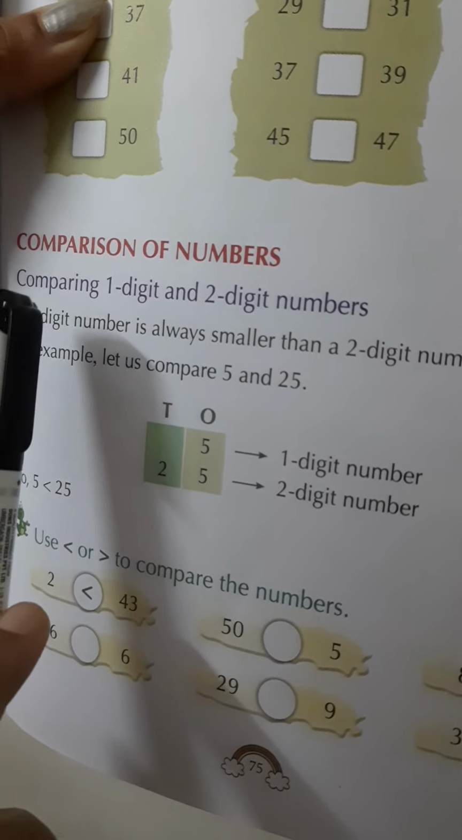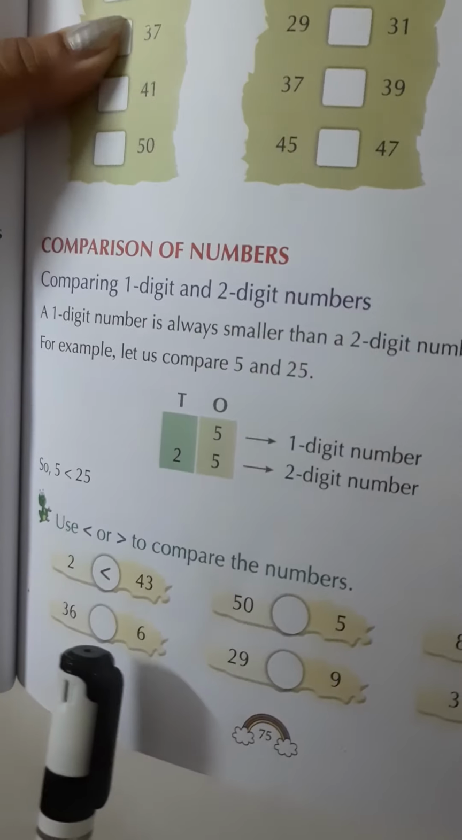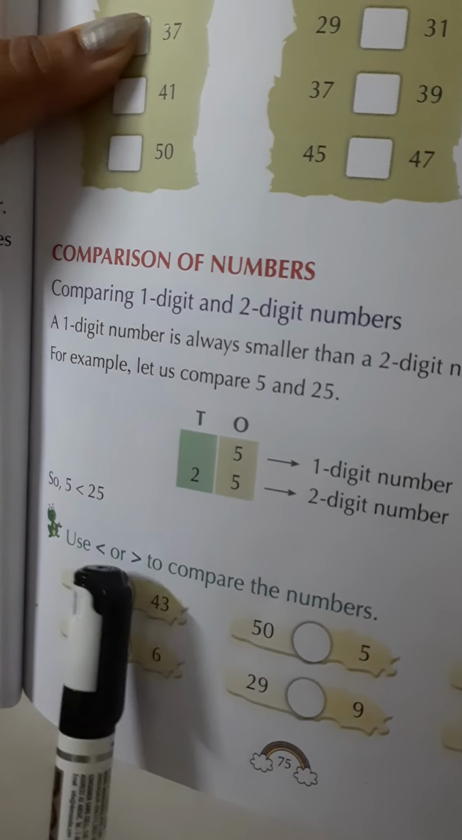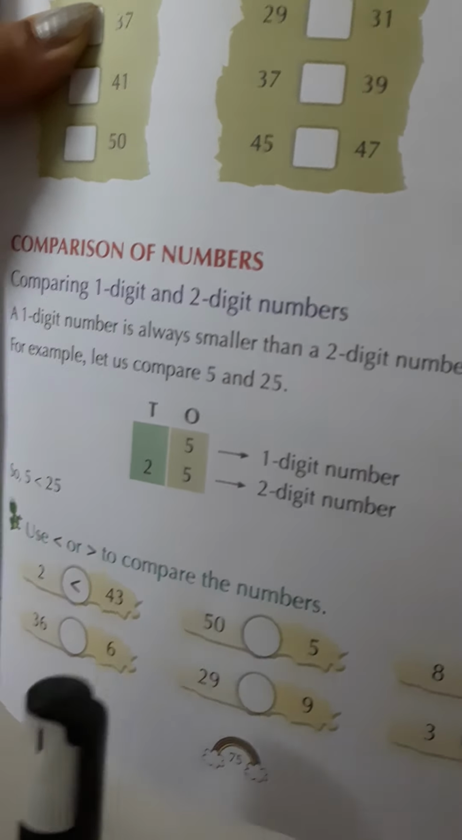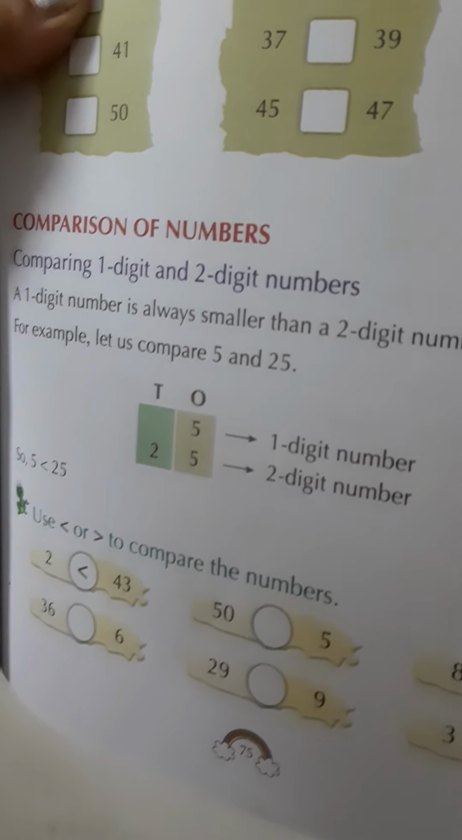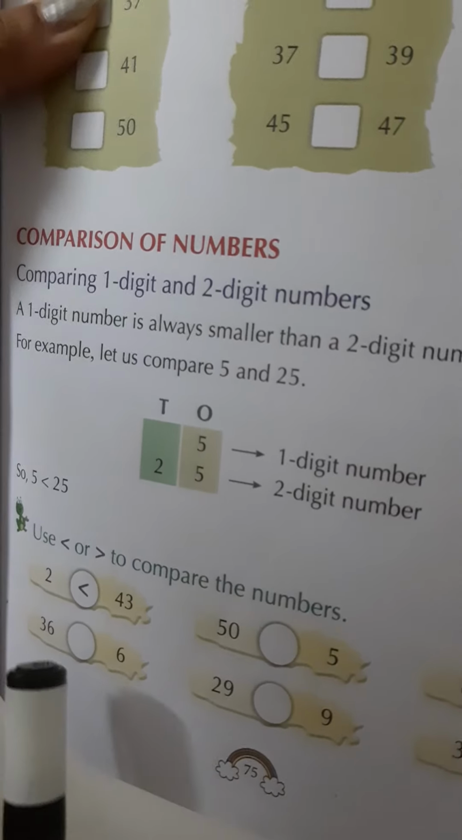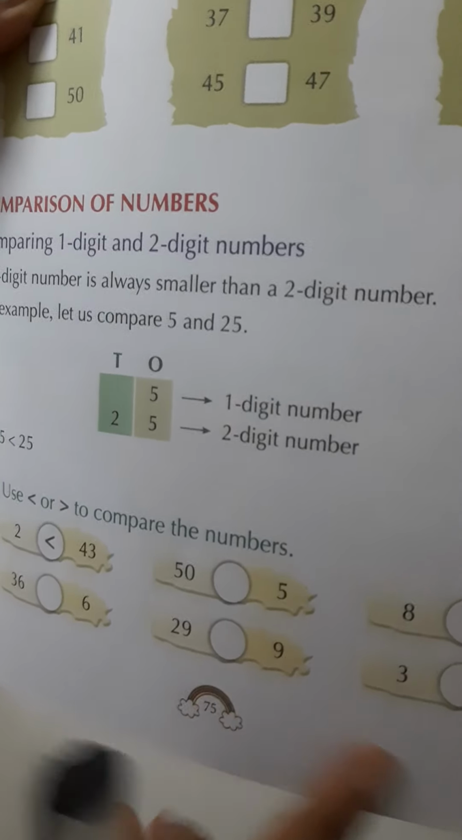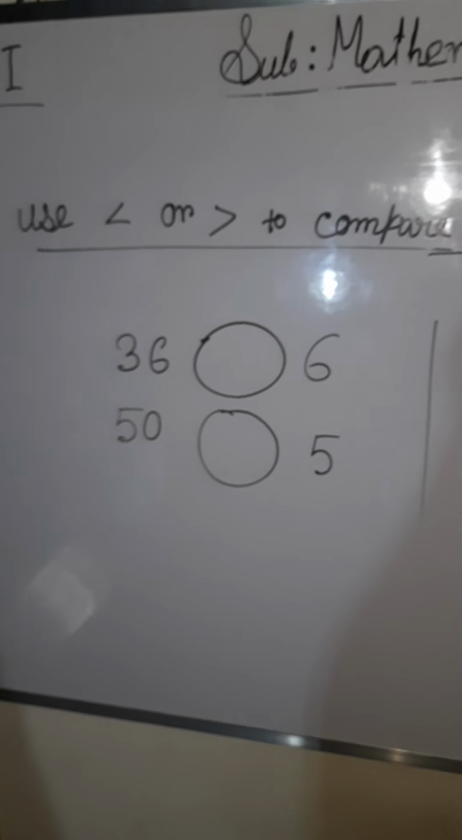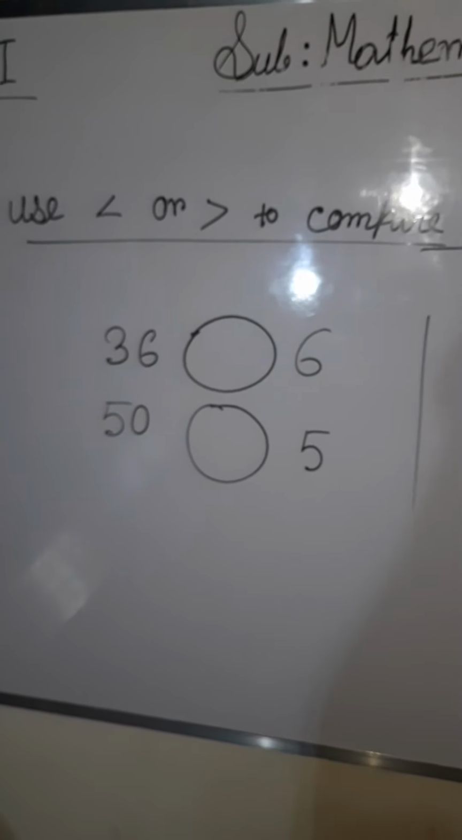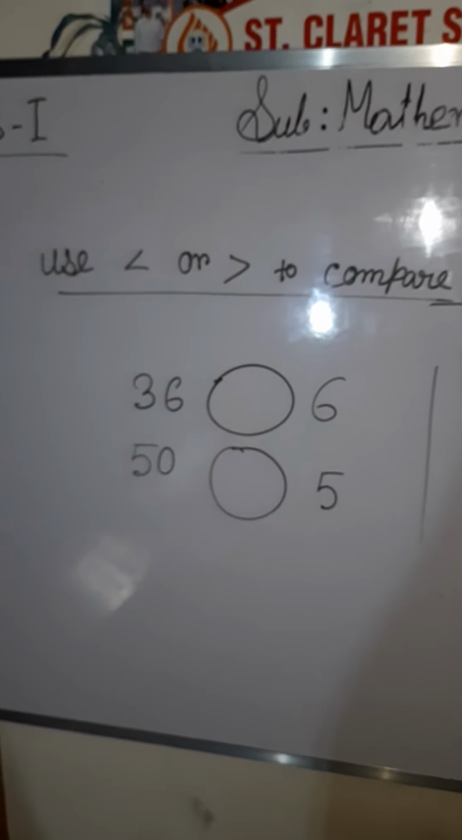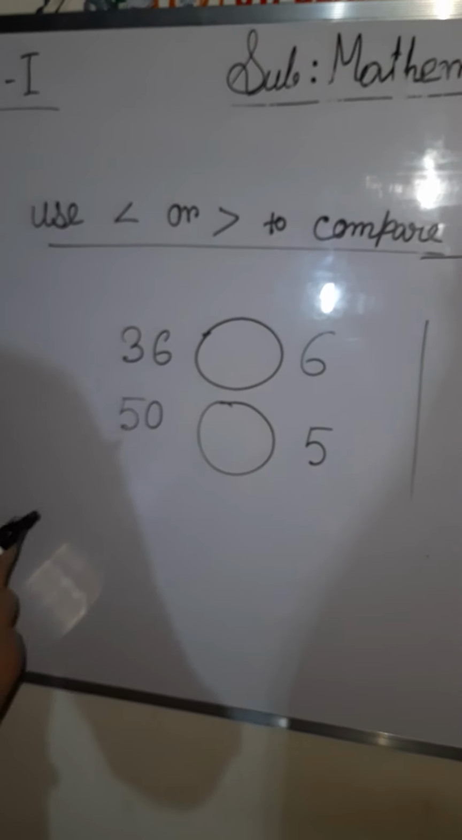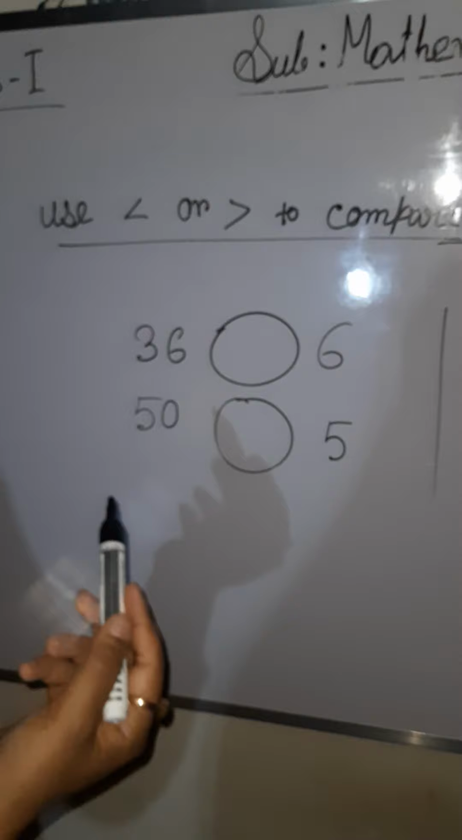Next topic is comparison of numbers. Here we have to use greater than and smaller than to compare the numbers. My dear students, remember that a one digit number is always smaller than a two digit number. And in comparing numbers, always remember one little thing: you have to draw the arrowhead on the smaller number side. I will give you an example for your better understanding.